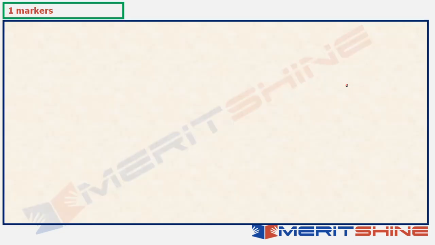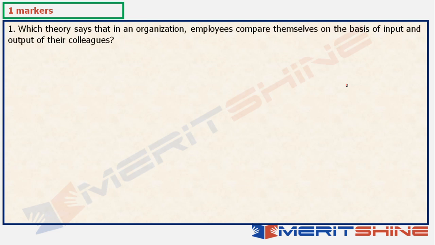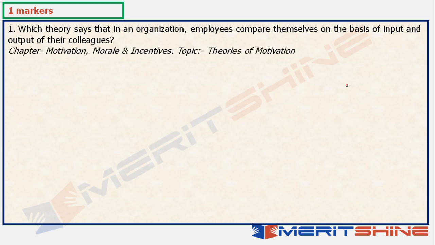First, we will go through the 1 marker questions. There were around 11 1-marker questions. So let's look at them. The first question: which theory says that in an organization, employees compare themselves on the basis of input and output of their colleagues? So this is from which chapter? The motivation, morale and incentives chapter, and the topic is theories of motivation. So this had already been listed inside the syllabus.